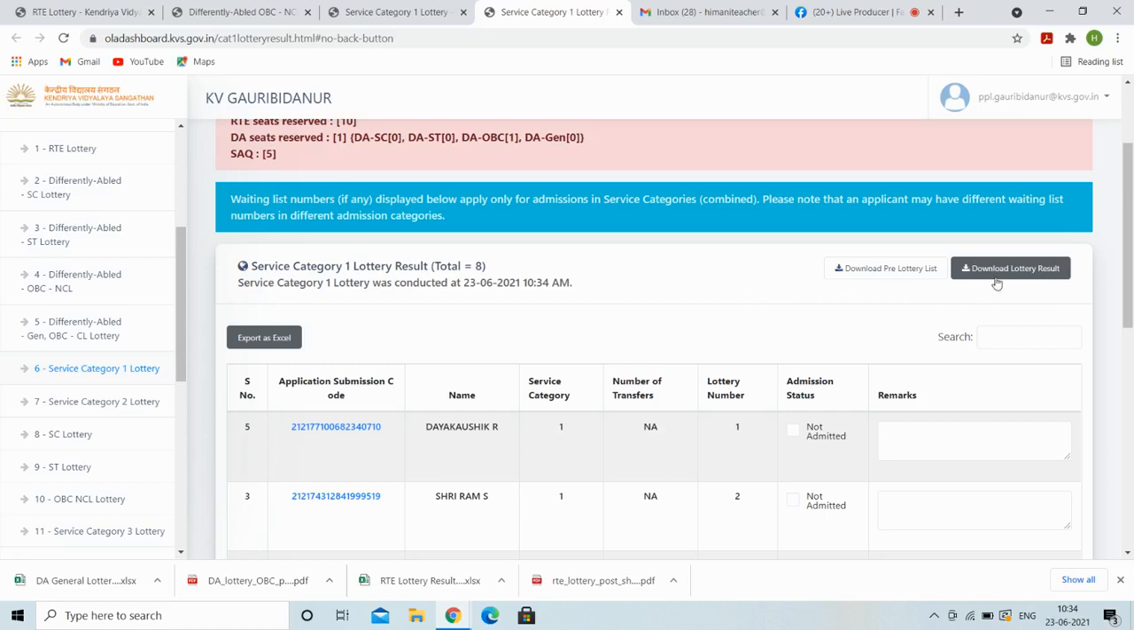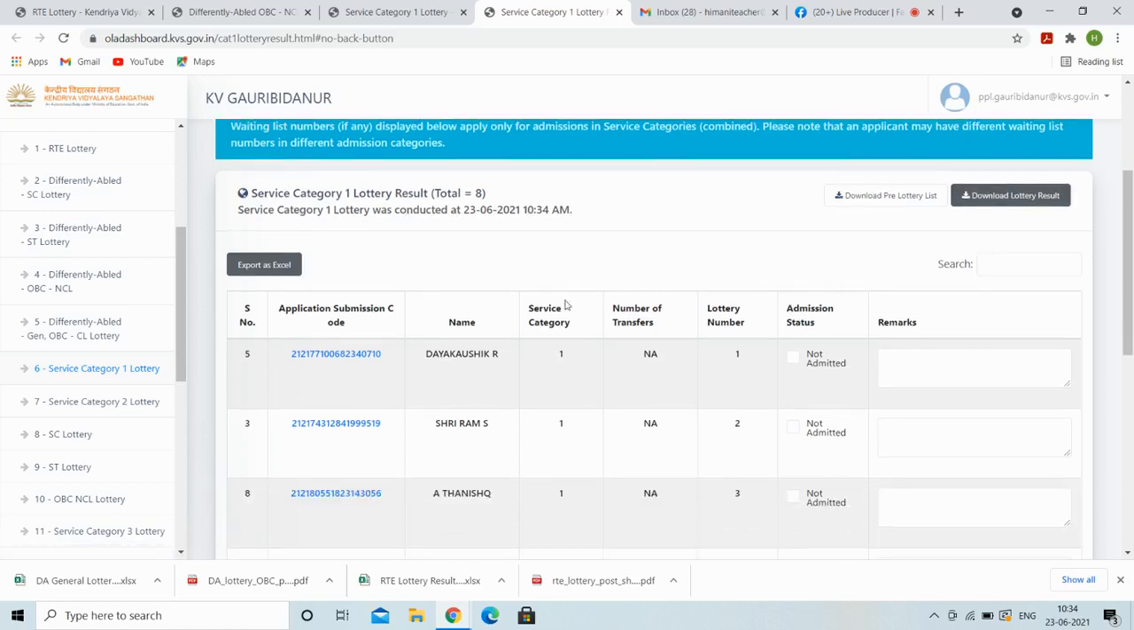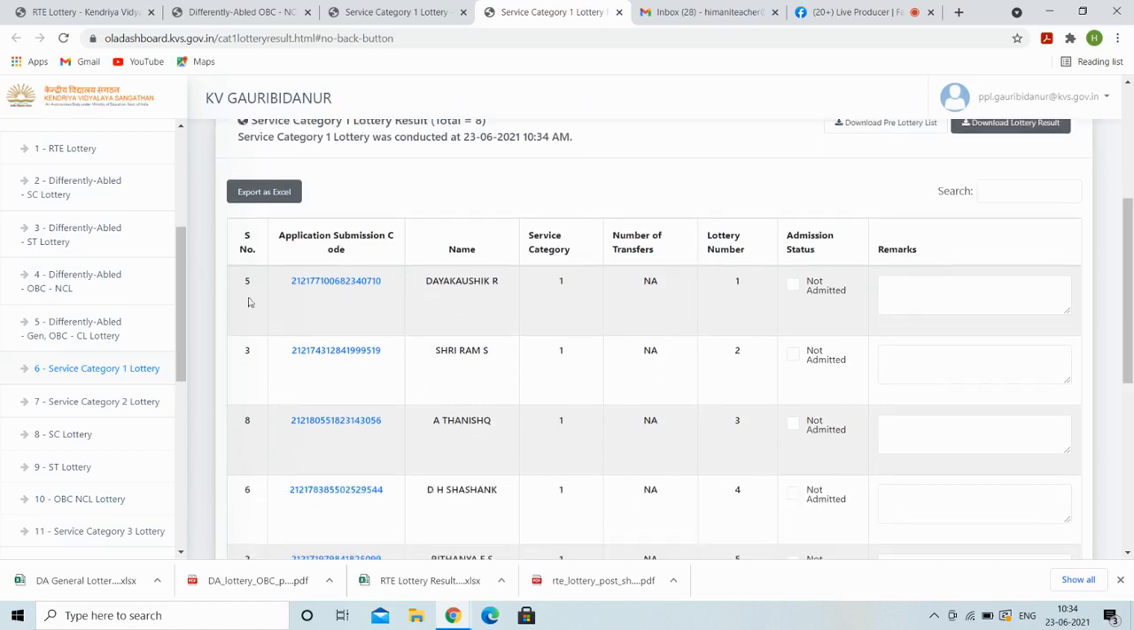This is the total registered. So this is the list. Category 1, 8 candidates. These are the names. These are the serial numbers in which the students have applied, and these are the lottery numbers.